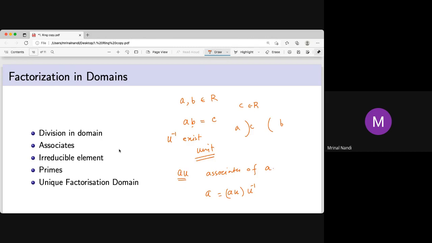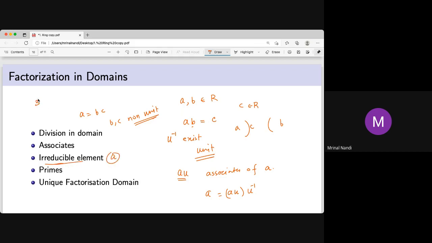So the important part is the irreducible element. We can always write A as AU into U inverse. That we can always write. But the question is whether I can write A as B times C, such that B and C are both non-units. Can I write this as a product of two different non-unit things? If we can, this is a non-trivial factorization. But if we can't do this, then A is called an irreducible element.